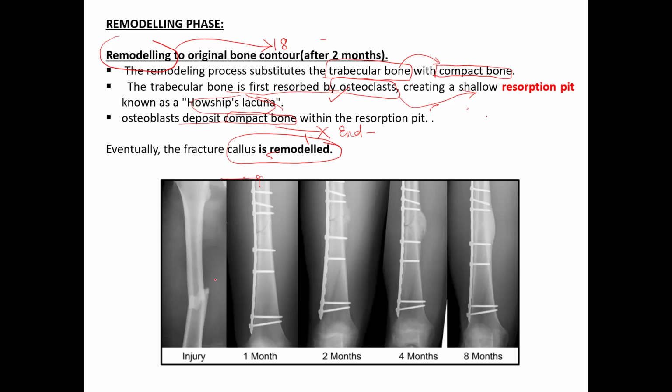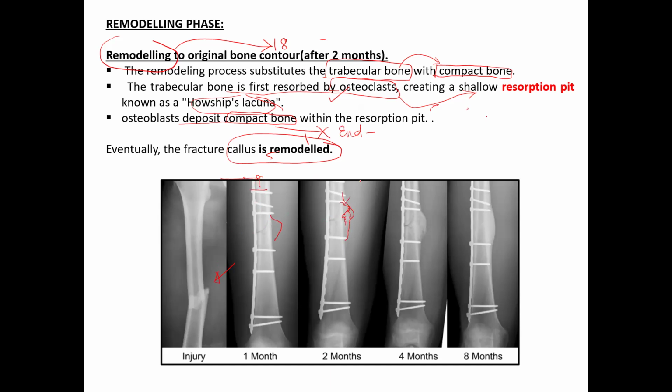Here, if you look, this is the X-ray where there is a fracture of the femur. We have bridged it with a plate. It's just giving relative stability. There is some movement at the fracture site. So what happens is it forms secondary callus. Here you can see the formation of secondary callus. It's healed by secondary intention, with formation of external callus.